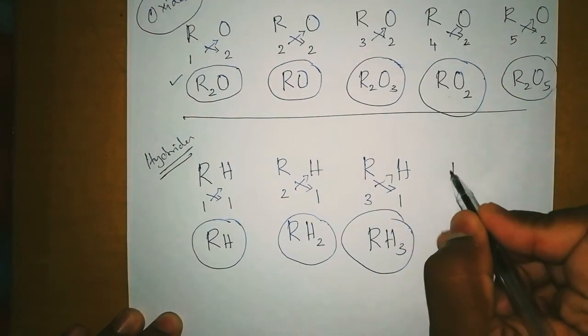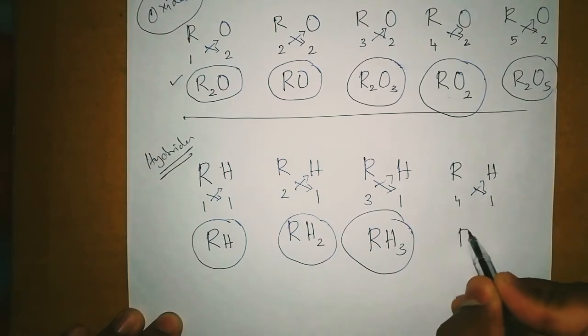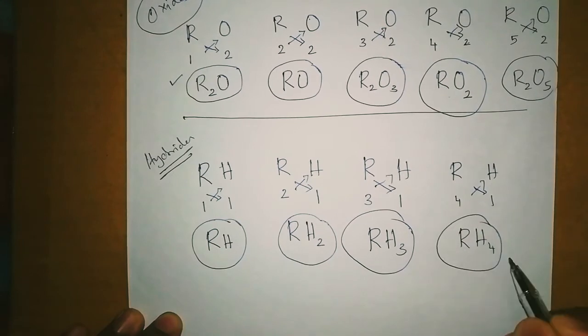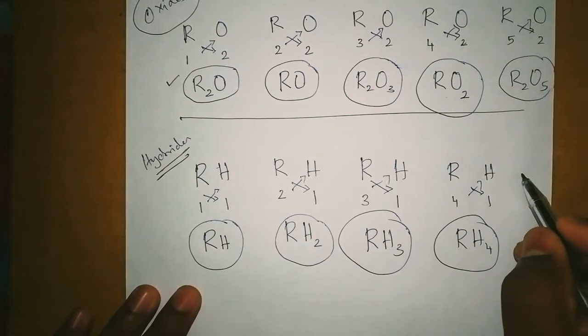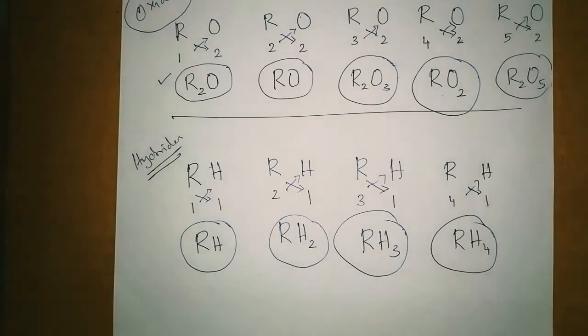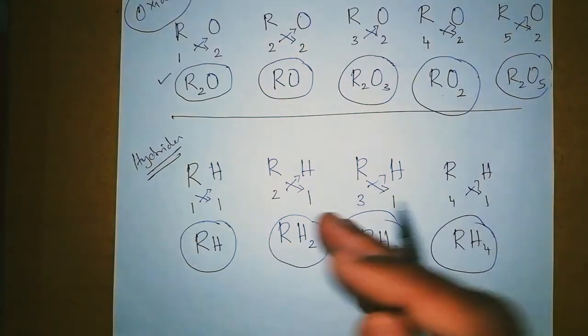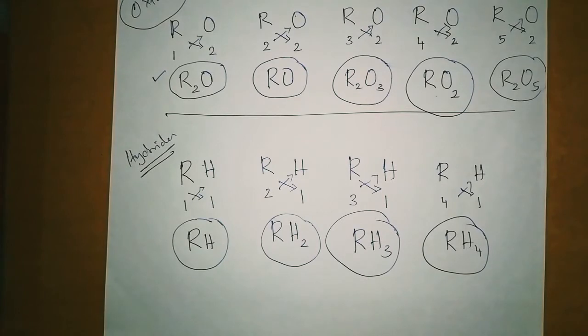Then R valency 4, H valency 1, so it becomes RH4. Then again it becomes RH3, then RH2 will come. I hope you can understand this. So this is what happened with all these elements. I can show you in your book also.